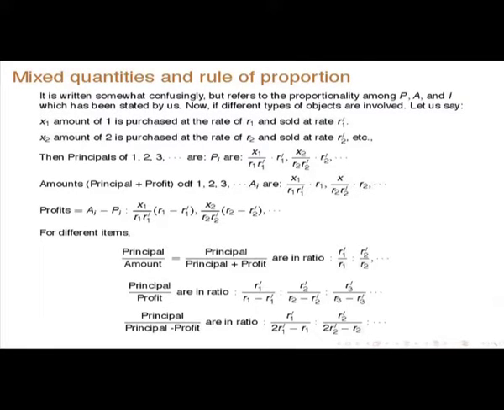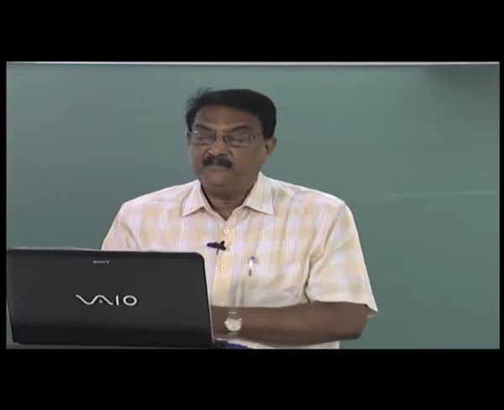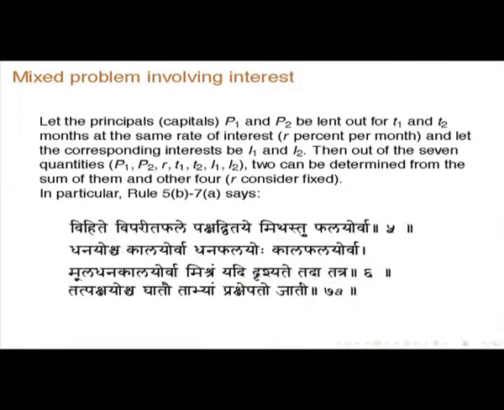You are lending money at various interests, and suppose many people are lending, and suppose their principal plus profit is equal, then what is the proportion, what is the ratio in which they are lending money. So they are all very interesting problems. I do not have time, so maybe I will take up one or two of these things. See, suppose interest problems: let principals, capitals P1 and P2 be lent out for time T1 and T2 months at the same rate of interest, and let the corresponding interest be I1 and I2.